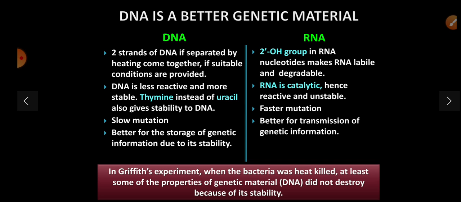In the Griffith experiment, when the bacteria were heated, at least some of the properties of the genetic material, DNA, were not destroyed because of its stability. So the stability makes DNA a better genetic material as compared to RNA.